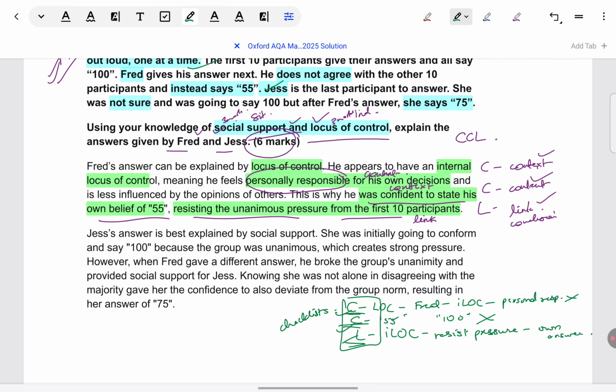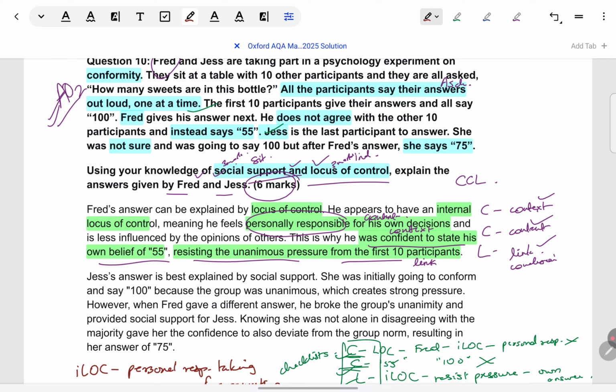One more thing is, you have learned some definitions like of locus of control. So especially if we take say internal locus of control, you have learned internal locus of control means taking personal responsibility for everything. Sometimes what happens is, intuitively, when you look at a situation, like I'm sure most of you, when you read with me about what Fred was doing, you understood, oh, he's showing internal locus of control. But when it comes to writing, you just get stuck. What more do I write? Like, okay, I can say he showed internal locus of control, but what else to write?